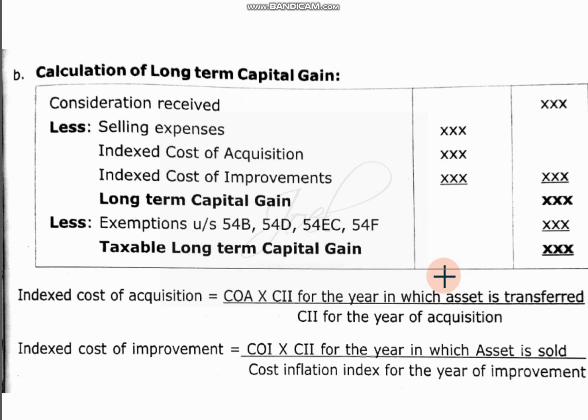That information you have to employ, and you have to find out the indexed cost of acquisition, whereas in short term capital gain this procedure was not there. We used to deduct selling expenses, then cost of acquisition and cost of improvement, but here you have to do the following. Cost of acquisition into cost inflation index of the current year divided by that of the acquisition year, and for improvement, current year divided by the improvement year. This is the procedure you have to follow.